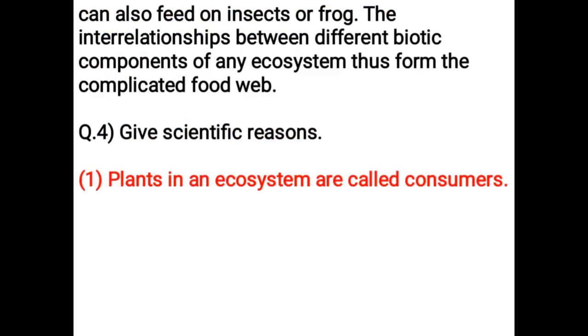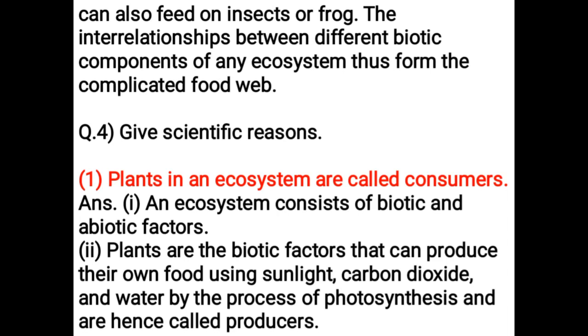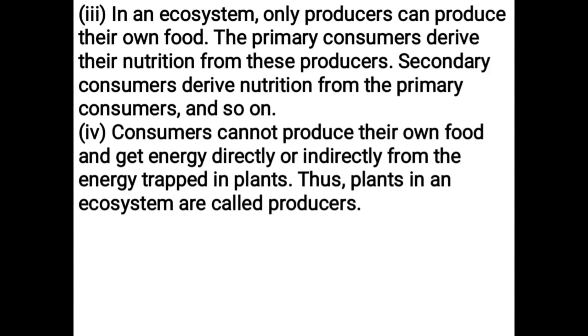Give scientific reasons. Plants in an ecosystem are called consumers. An ecosystem consists of biotic and abiotic factors. Plants are the biotic factors that can produce their own food using sunlight, carbon dioxide, and water by the process of photosynthesis, and are hence called producers. In an ecosystem, only producers can produce their own food. The primary consumers derive their nutrition from these producers. Secondary consumers derive nutrition from the primary consumers, and so on. Consumers cannot produce their own food and get energy directly or indirectly from the energy trapped in plants. Thus, plants in an ecosystem are called producers.